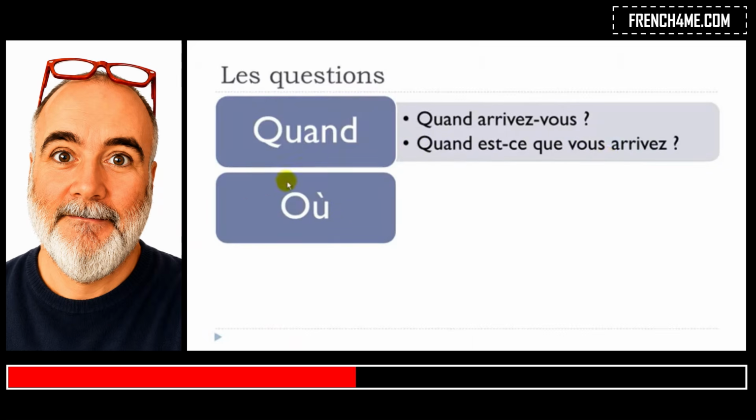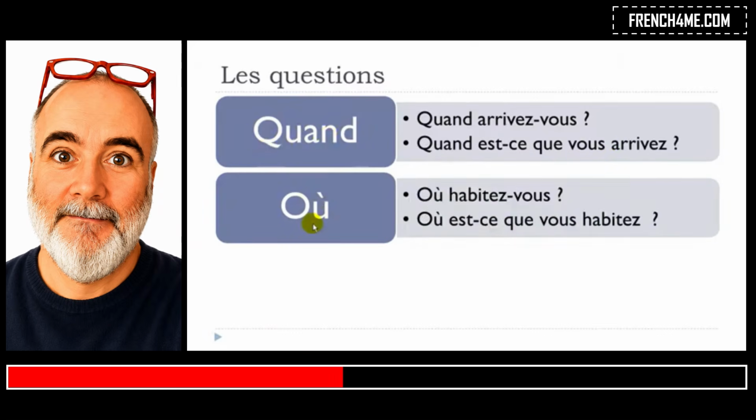And the next one is où. Où means where. Okay, so quand, when, remember? Où, where. Two examples. Same rule, okay, so the formal or the classic way, if you want to ask a question with où, would be to change the order. So first the verb, then the subject here. Où habitez-vous?